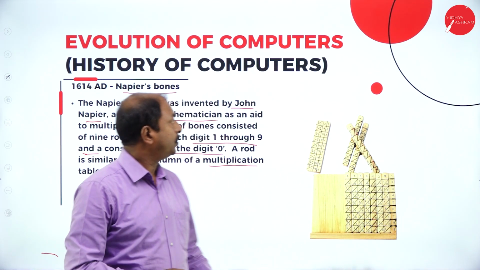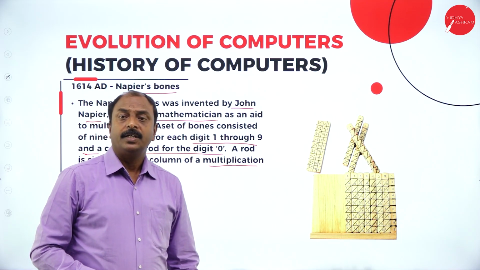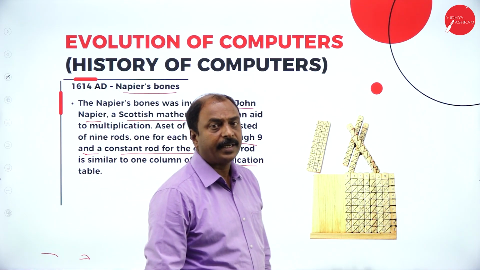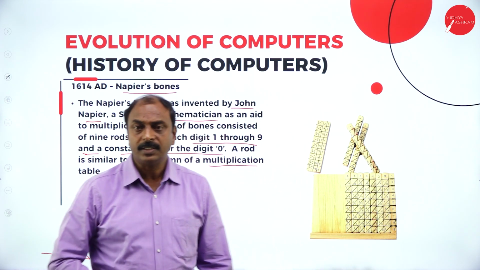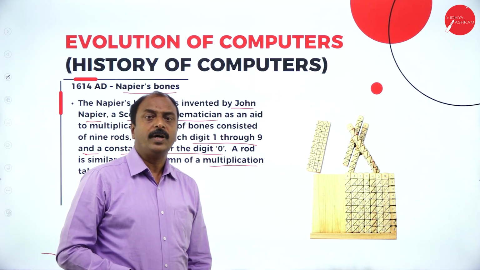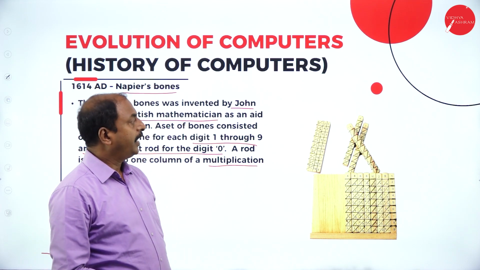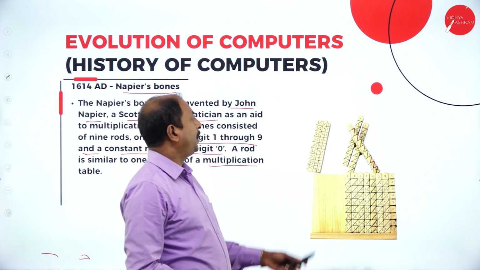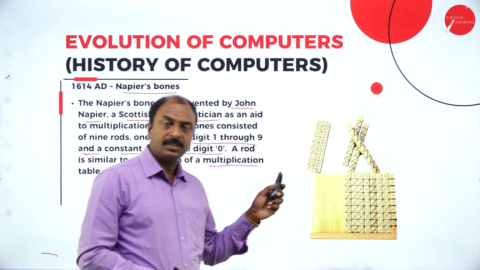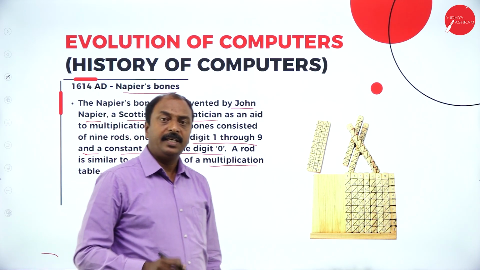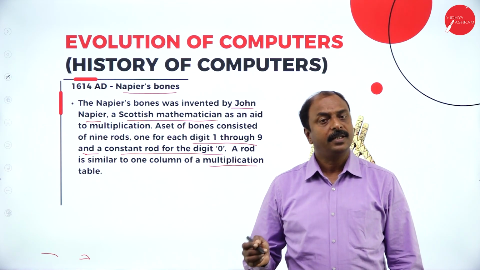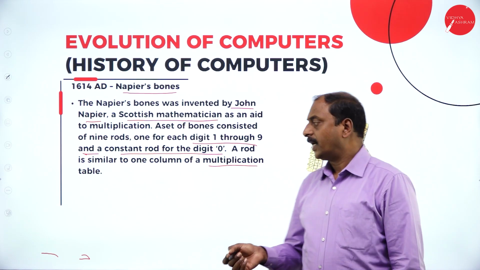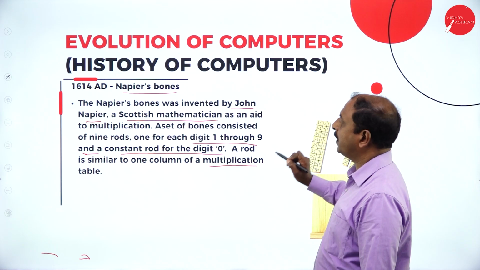This is Napier's bones, invented by John Napier, and it is made up of a set of rods. These rods were made up of animal bones or human bones, and each rod used to be marked with a number of divisions as well as subdivisions, and each subdivision is marked with numbers or digits 0 to 9, and they were using it mainly for multiplication.